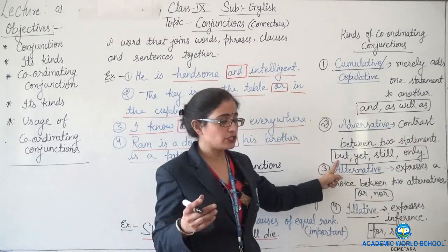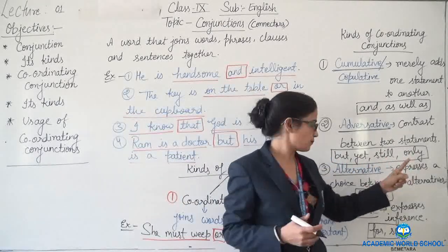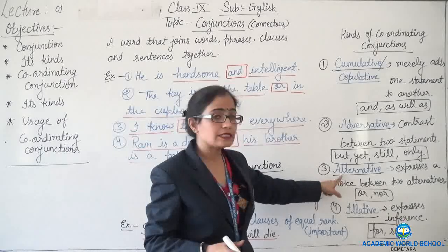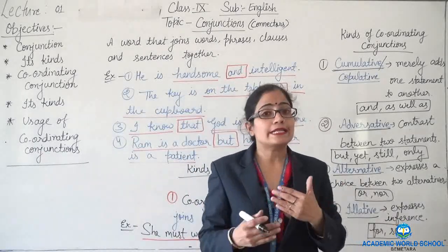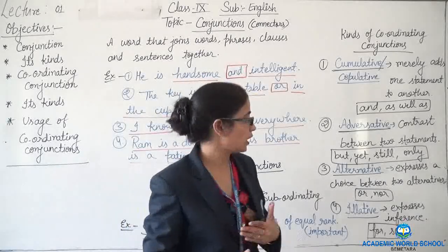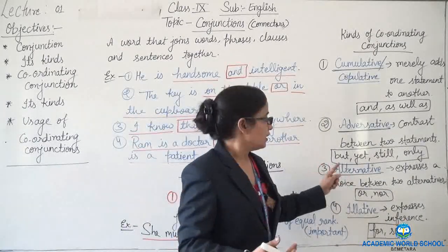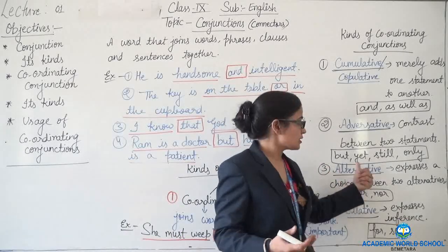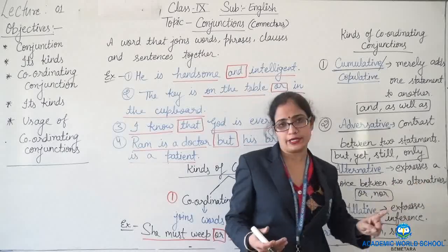In such conjunctions come "but", "yet", "still" and "only". Now, alternative, also known as disjunctive. Such conjunctions express a choice between two alternatives.